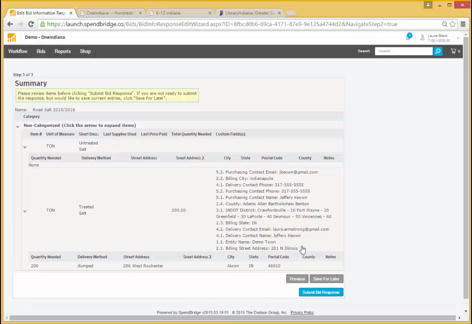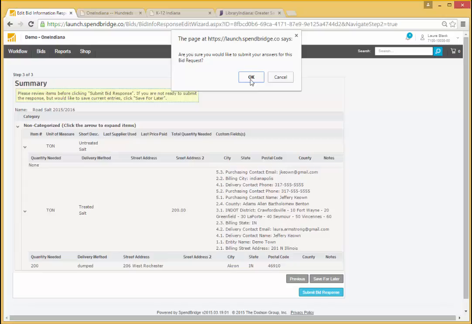Again, here I can see that I've entered information for treated road salt, and I've committed to purchasing 200 tons of treated road salt. Again, this won't be my final order for the road salt, but just my submission to the state for the amount that I'm interested in purchasing later. If my demand aggregation response looks good, then I'll click Submit Bid Response to submit this information.